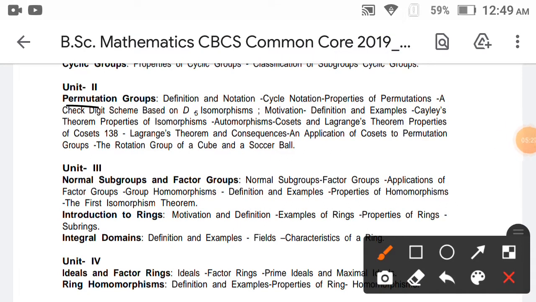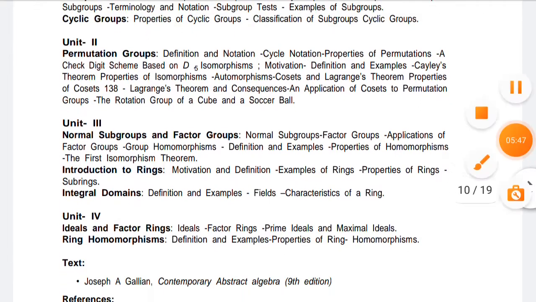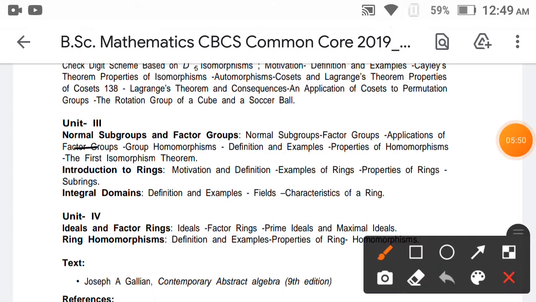The cube root, automorphism, isomorphism, properties of an isomorphism, Cosets, Lagrange's theorem, properties of groups. This is known as the permutation groups. Okay, and the third unit is normal subgroups. Normal subgroups and factor groups are there.